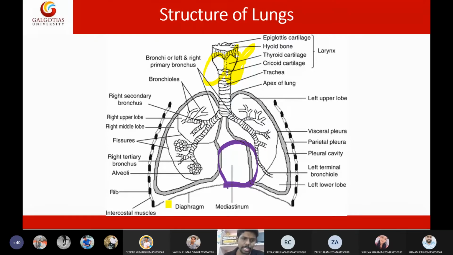At the bottom portion, or the inferior portion of the lungs, we have the diaphragm, which is very important for breathing. Then the lungs are present in a cavity called the thoracic cavity, and the thoracic cavity is protected by the rib cage. So this is all about the structure of lungs.